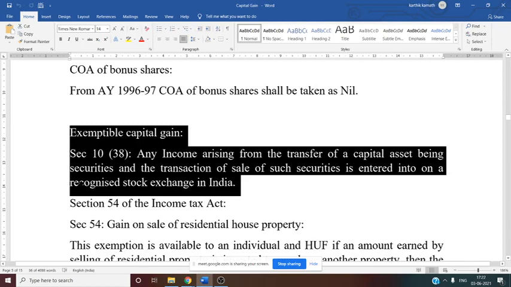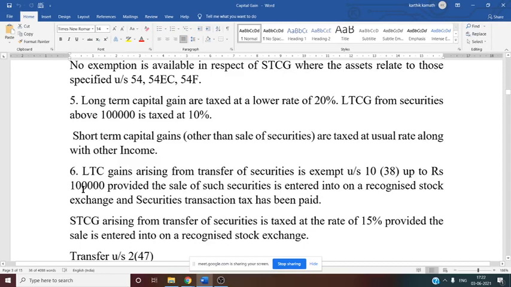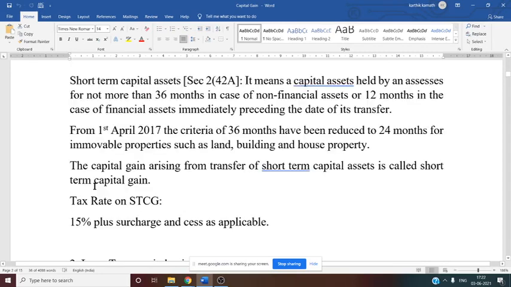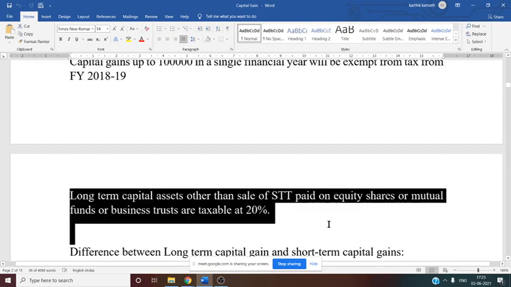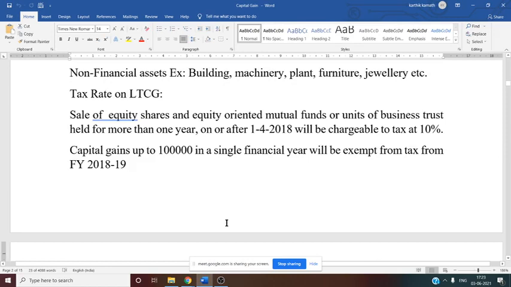This we have to see. Once again we will look back just to know the rate here. They have mentioned, see this, long term capital gain, a rate they have given us. So that is 20%. See this. Long-term capital assets other than sale of equity shares or mutual funds or business trust on which STT is paid are taxable at 20%.